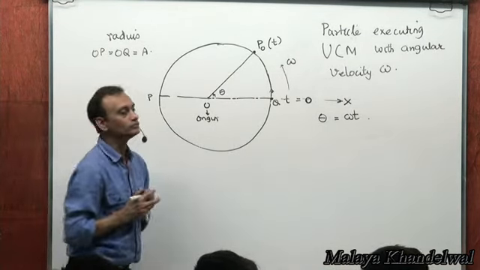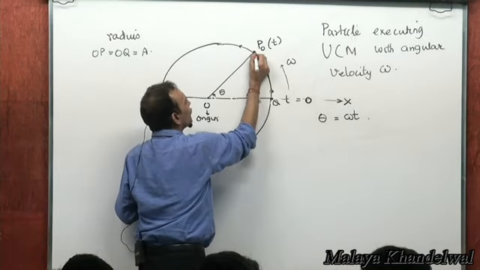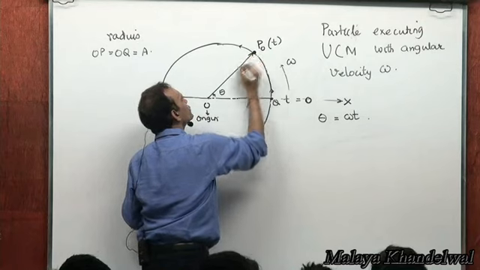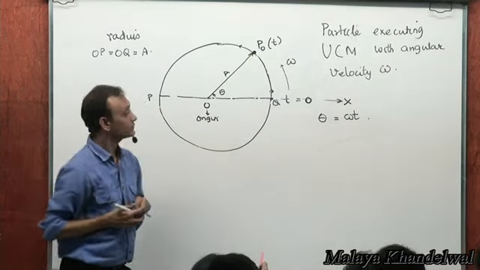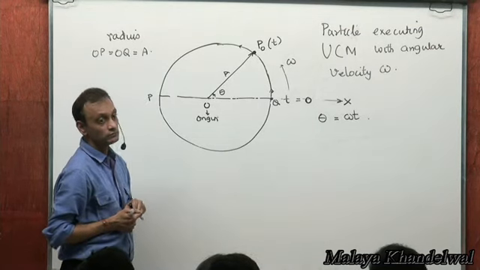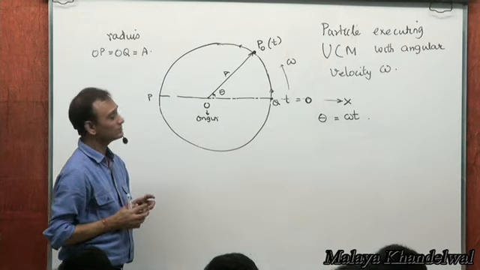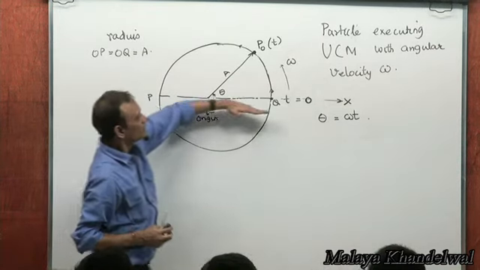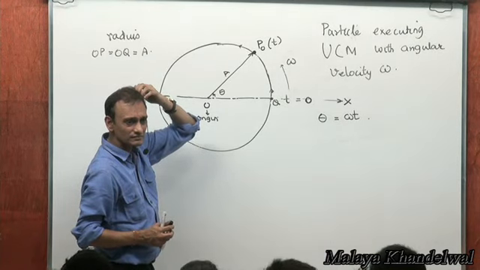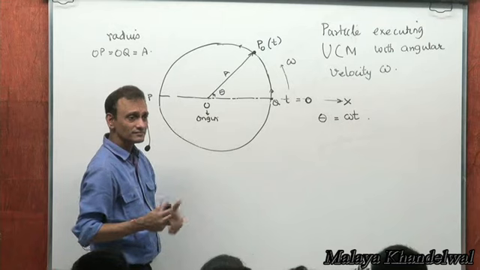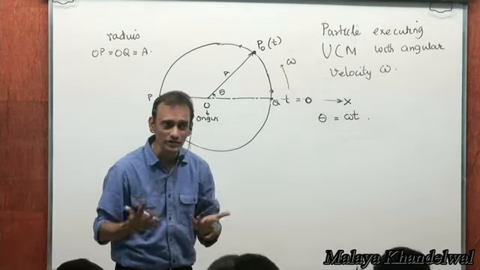Now, this length is A units, the radius of the circle is A units, right? Theta equal to omega t. Why? Angle described at the center is omega into t, isn't it?